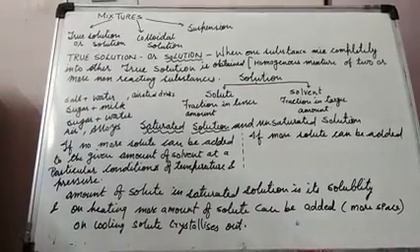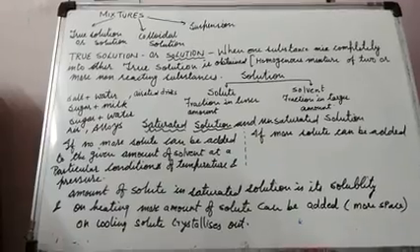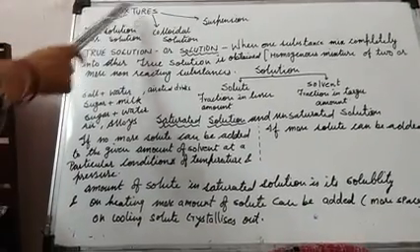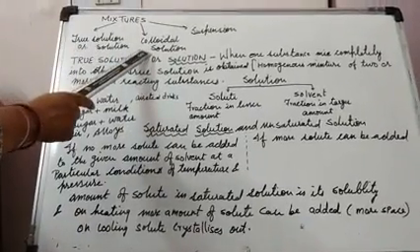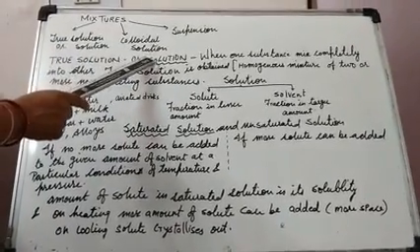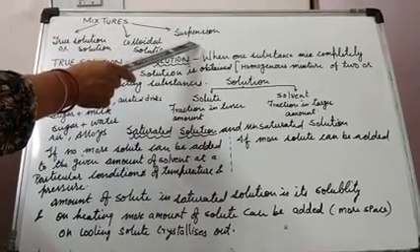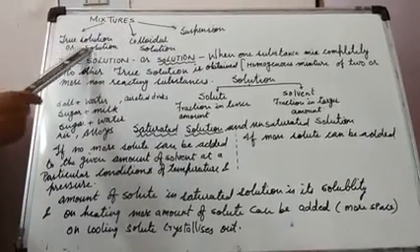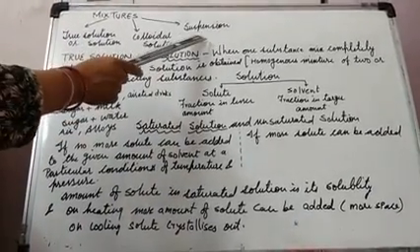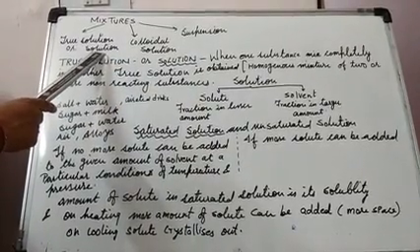We have done homogeneous and heterogeneous mixtures, but here mixtures can be true solution, colloidal solutions, and suspensions also. On what basis do I say this? On the basis of their particle size.